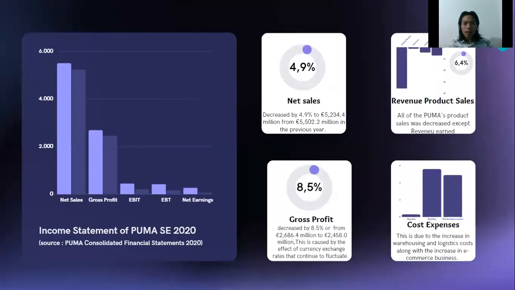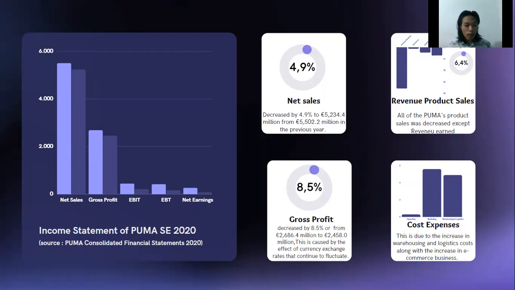For the next, we will talk about the income statement. There is a graph here regarding the income statement. Based on the graph, it can be seen that almost every sector experienced a decline compared to the previous year, like net sales, gross profit, operating result, earnings before taxes, and net earnings. In 2020, Puma's net sales decreased by 4.9% to 5,200 million euros from 5,500 million euros in the previous year.